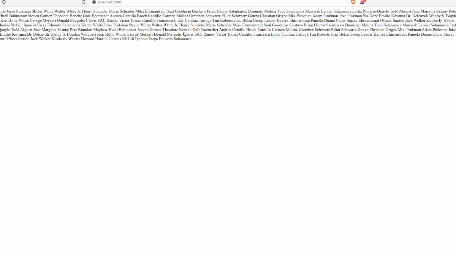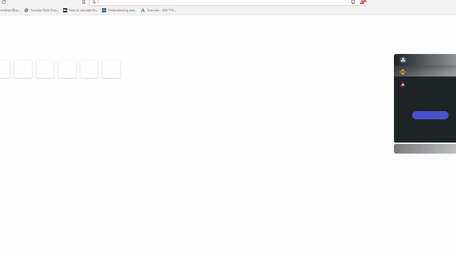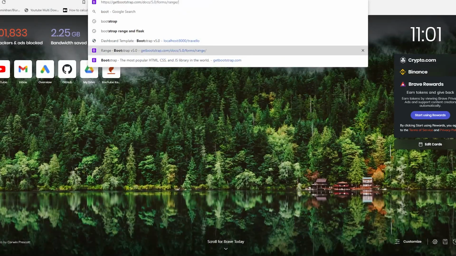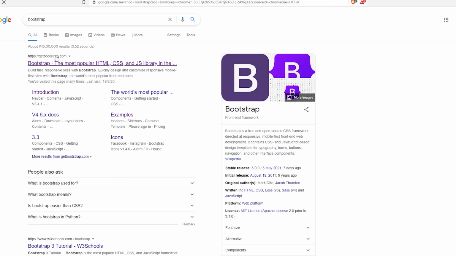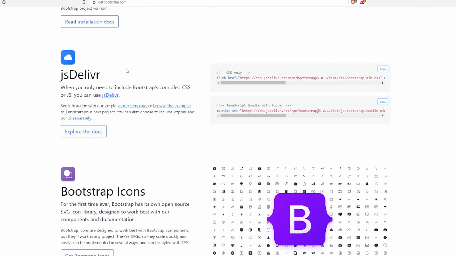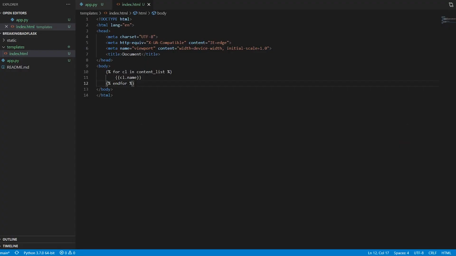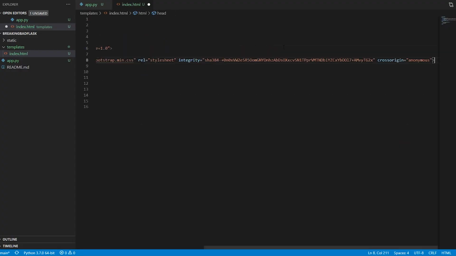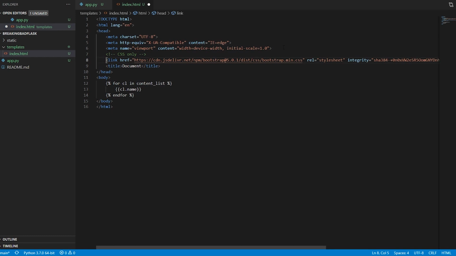So now the way we are going to do it is just use Bootstrap. And here I'll say Bootstrap. There are many ways you can handle Bootstrap. The way I do it, I just copy the CDN ones. So we can use these links. What I'm going to do is put the link over here and we have it. So Bootstrap is there. I don't require JavaScript at the moment, I'm only focusing on the CSS.